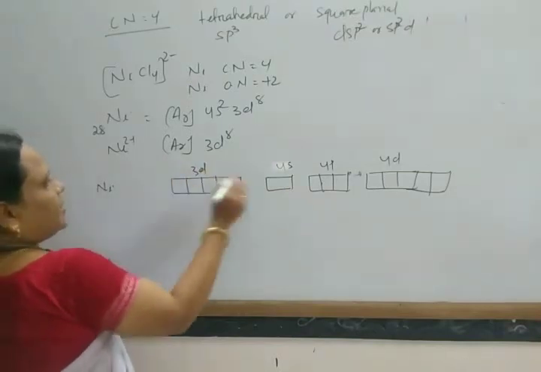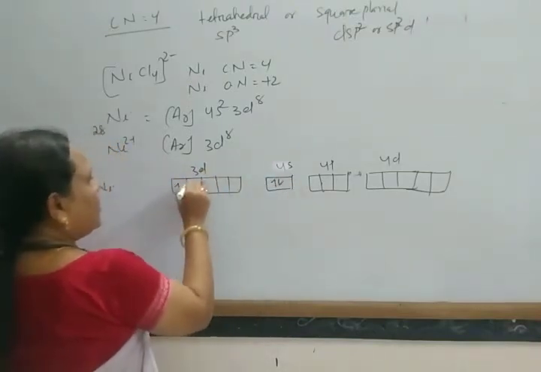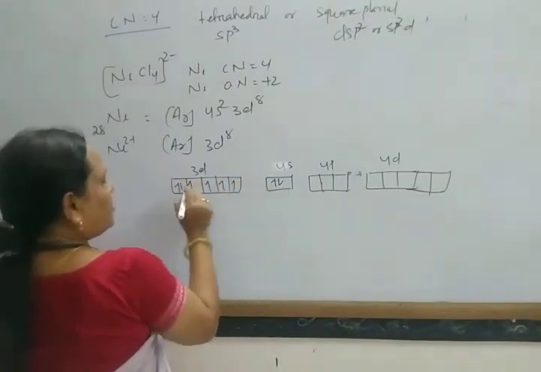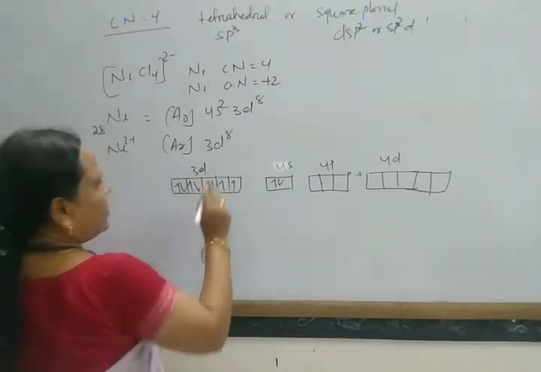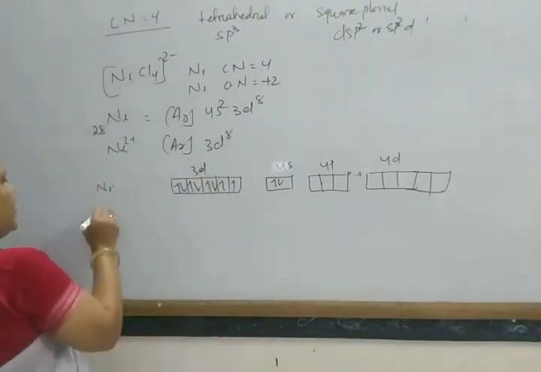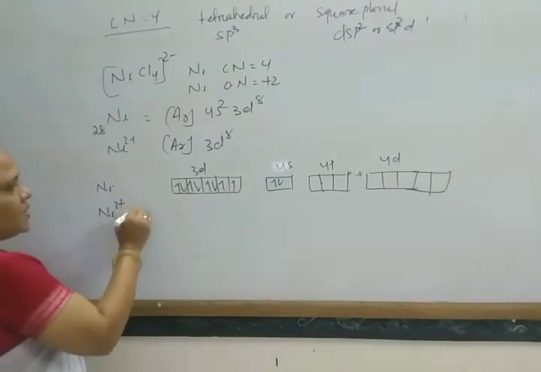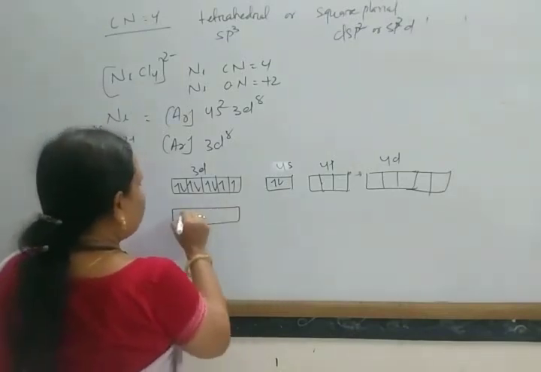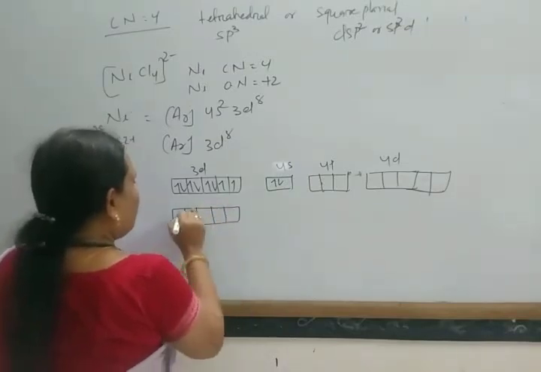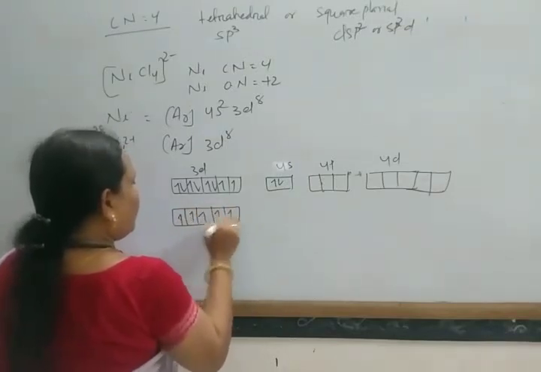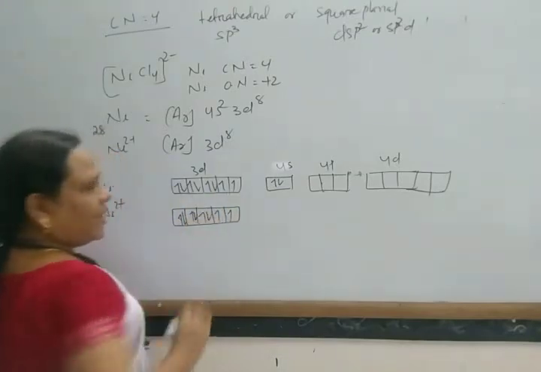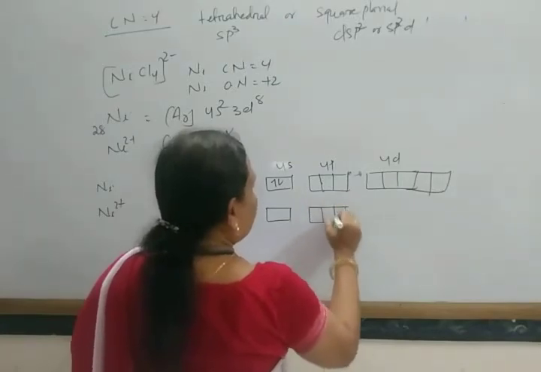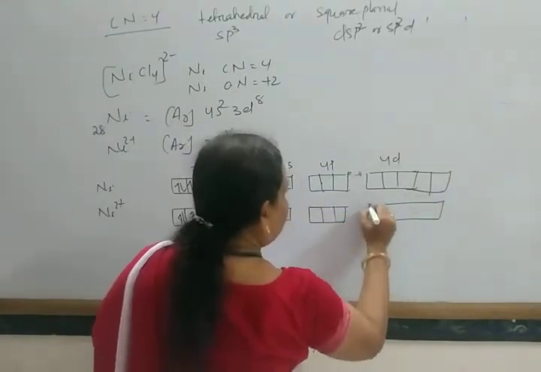This is 3d. 2 electrons in 4s, and 3d has 8 electrons. In Ni2+, the 2 electrons from the s orbital are removed, leaving 1 2 3 4 5 6 7 8 in 3d. Now 4s, 4p and 4d.